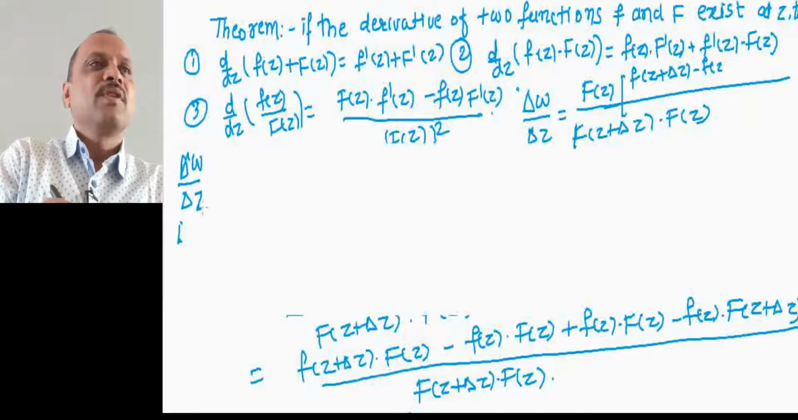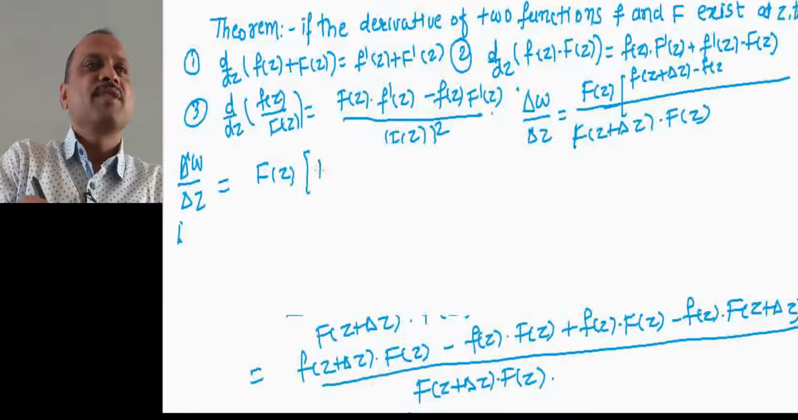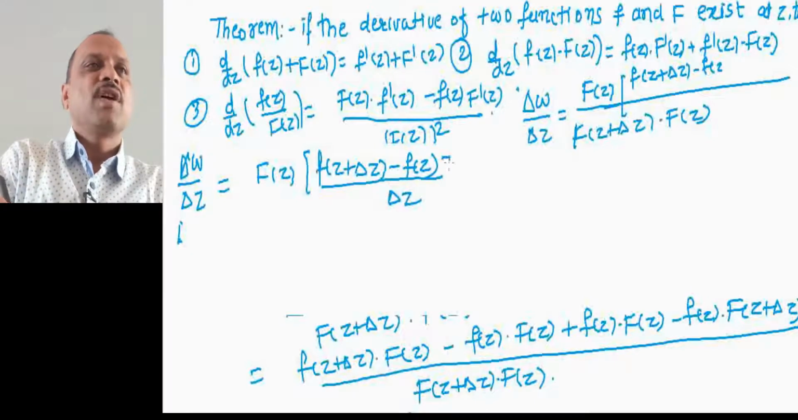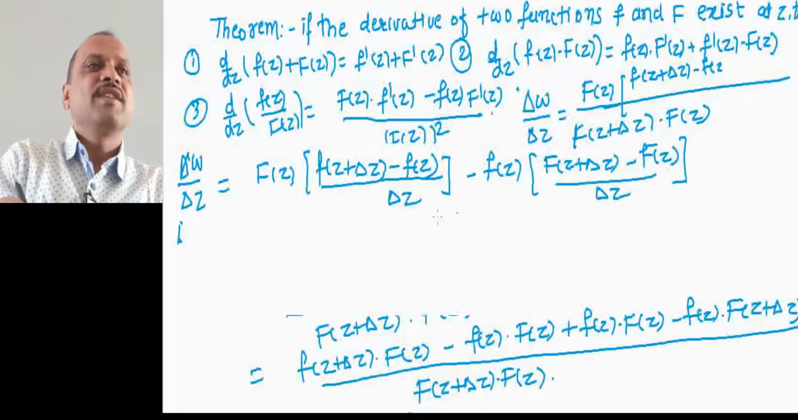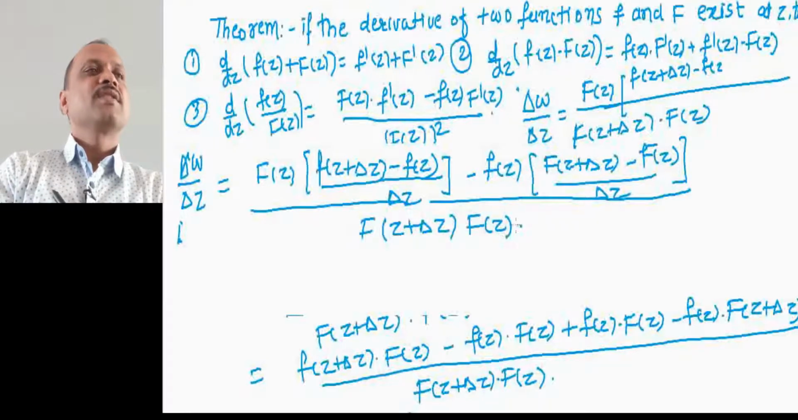This is equal to capital F of z into small f of z plus delta z minus f of z, divided by delta z. Now minus small f of z common into capital F of z plus delta z minus capital F of z divided by delta z, and the denominator as it is. You can see in the denominator we have capital F of z plus delta z into capital F of z. Now let us apply the limit.